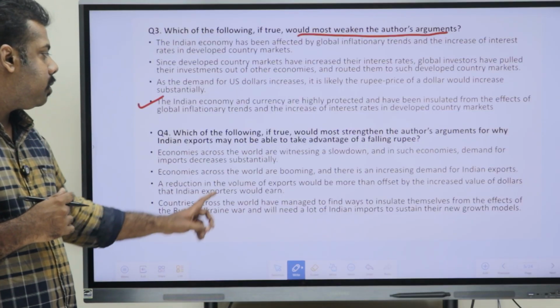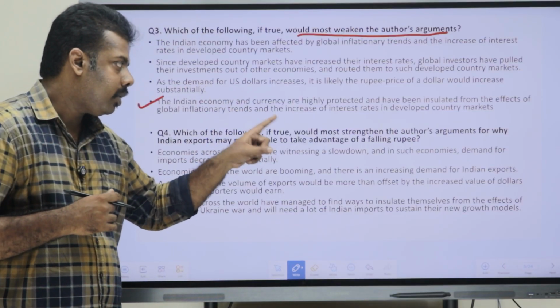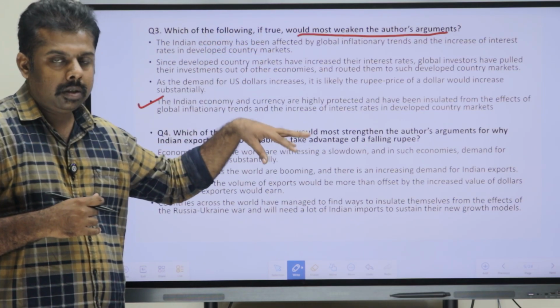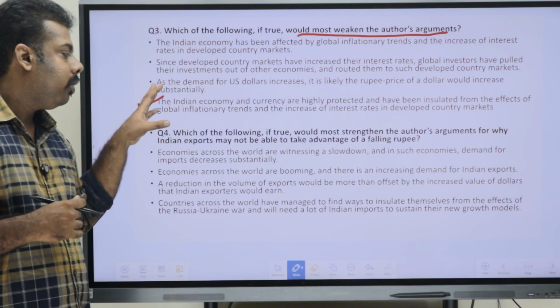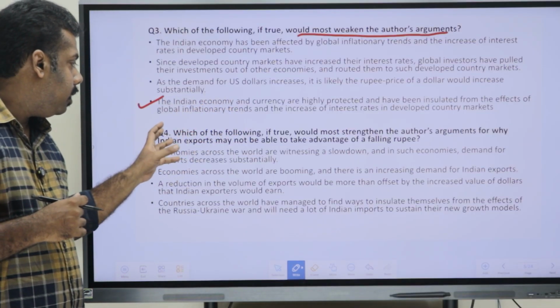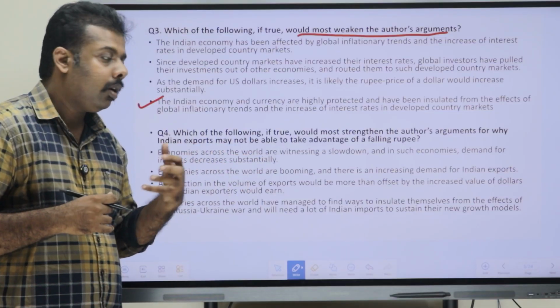Okay. So, what was the question? Which would most strengthen, as we can say, it is directly opposite to the third question. So, here what we are looking at is which would strengthen the author's arguments on why Indian exports may not be able to take advantage of the falling rupee.